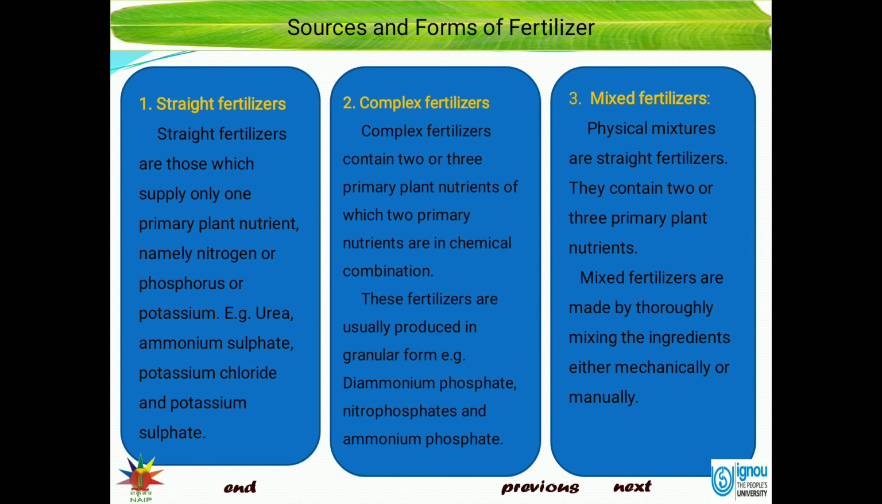Then the third one is mixed fertilizer. Why is it known as a mixed fertilizer? Because they are physical mixtures of straight fertilizers, containing two or three primary plant nutrients, that is nitrogen, phosphorus and potassium. Mixed fertilizers are made by thoroughly mixing the ingredients either mechanically or manually.